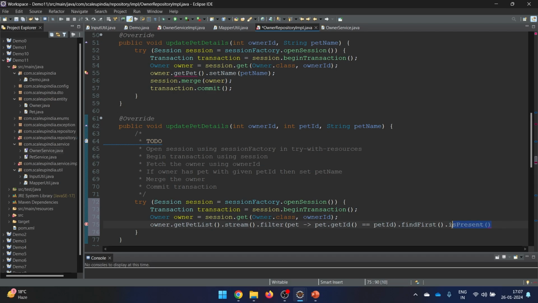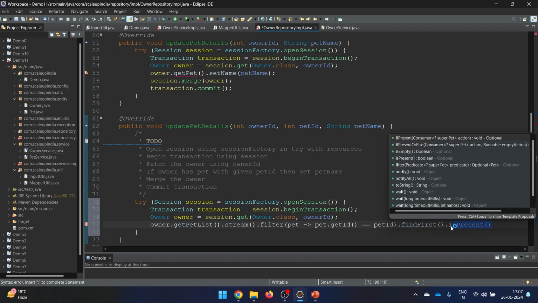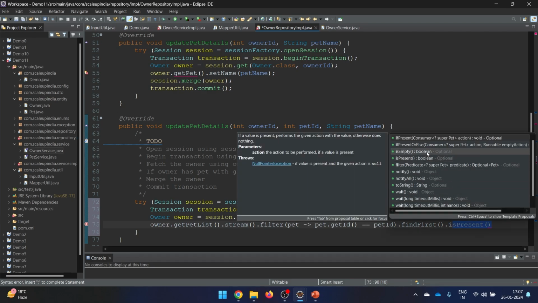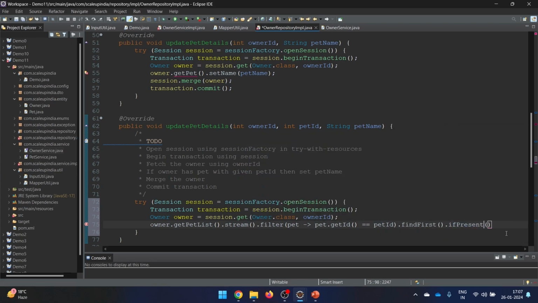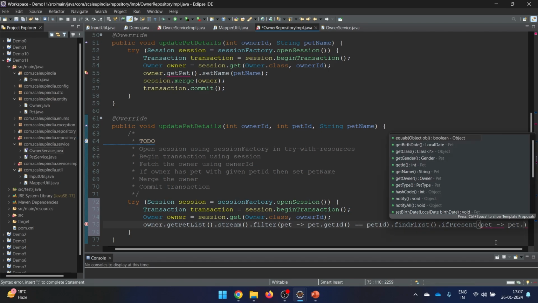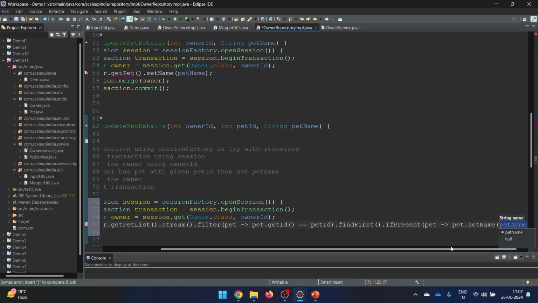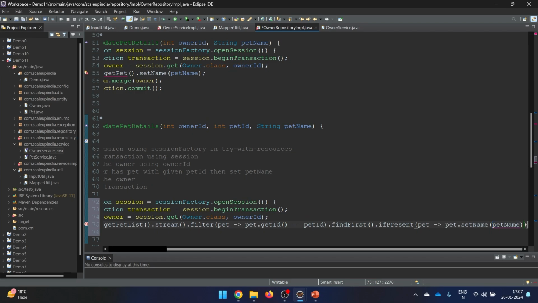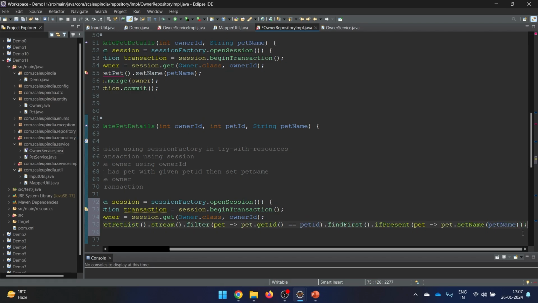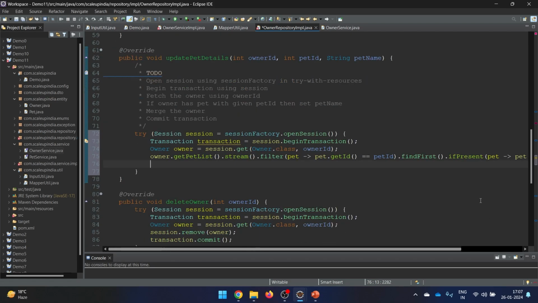So can we have any direct thing that if it is present then do something like this? So we see there is something like this, if present. So instead of is present this time, we'll directly go for if present. So if the pet is present, then do something very simple, and that is set the name, and make this name the new name. So something like this you can do. Okay, so directly while checking you are updating the name.